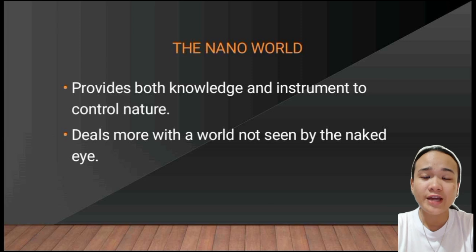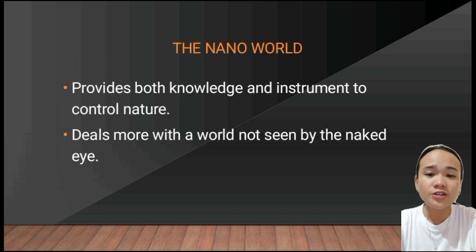The nanoworld provides both knowledge and instrument to control nature. It deals more with the world not seen by the naked eye. That means it is very important for us to learn about the nanoworld in order to gain knowledge and to know what the instruments are to control nature. And because it is a world not seen by the naked eye, we need an instrument like microscopes in order to see nanoparticles or anything that is in a nanoscale.